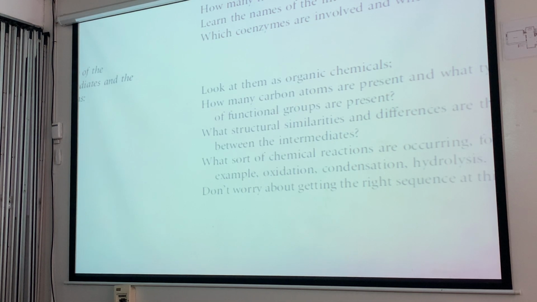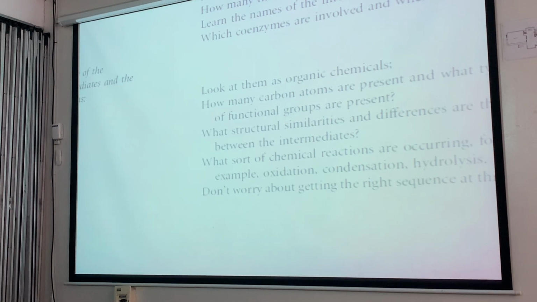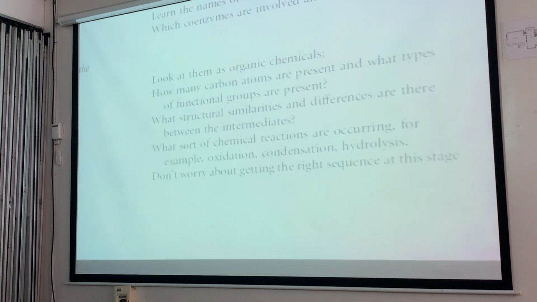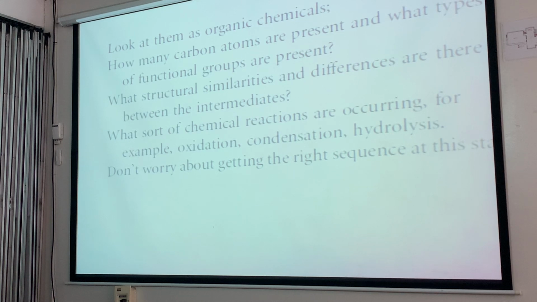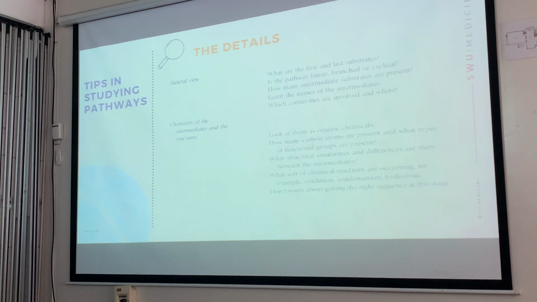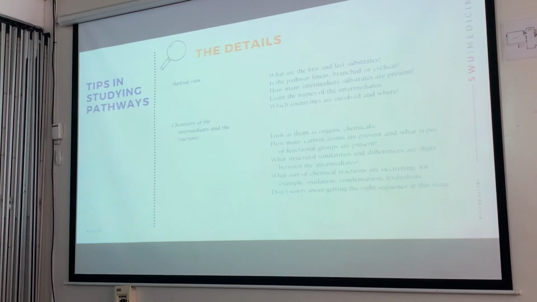Okay? Usually the carbon atoms are present, and types of functional groups are present. Does it contain sulfur? Does it contain ammonia? Does it contain an aldehyde or a ketone? You get to see or ask yourself that. Structural similarities and differences between the intermediates. Chemical reactions, as I mentioned. And there's a reminder: don't worry about getting the right sequence at this point. This is more about getting yourself to understand that pathway.